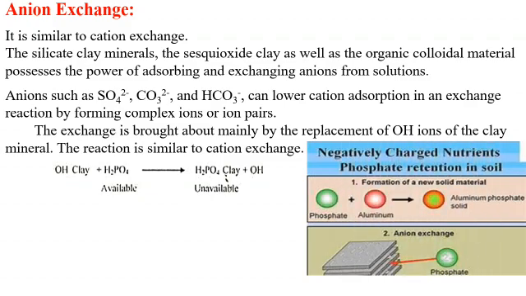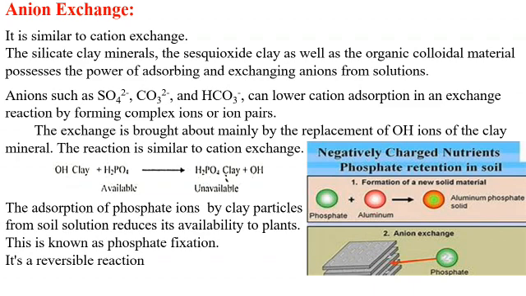So negatively charged nutrients and phosphate retention in soil. Here we can see the chart of negatively charged nutrients and phosphate retention in the soil. Through the formation of a new solid material, phosphate plus aluminium, we get aluminium phosphate solid. So phosphate plus anion exchange, phosphate plus aluminium, gives aluminium phosphate solids, and here we can see anion exchange of phosphate, which is exchangeable.